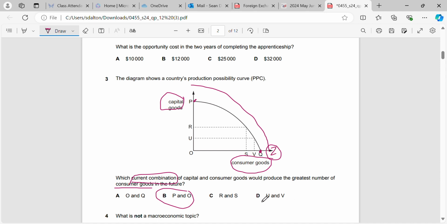Or an S, U and V, they would just be reallocating resources. So quite a difficult question, because it expects you to understand capital goods are what will increase our productive capabilities in the future. But a good question.